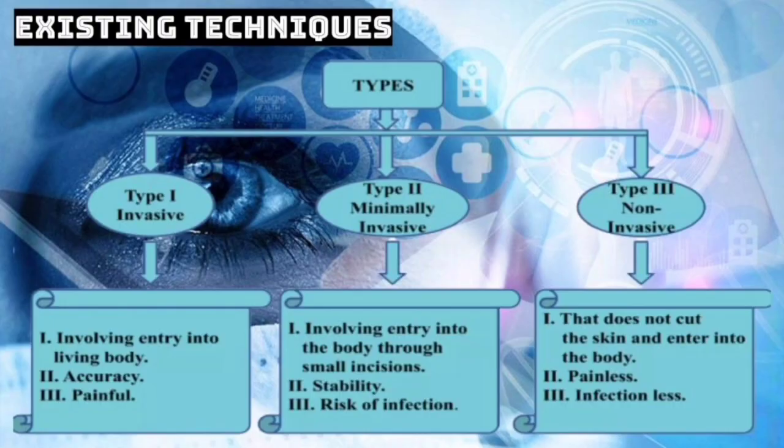There are currently three methods for determining a diabetic patient's blood sugar level. They are invasive, minimally invasive, and non-invasive. The invasive method involves entry into the living body, an accurate but painful process. The minimally invasive method involves entry into the body through a small incision. It's stable but has a high risk of infection. The non-invasive method does not cut the skin or enter the body, a painless and infection-free process.